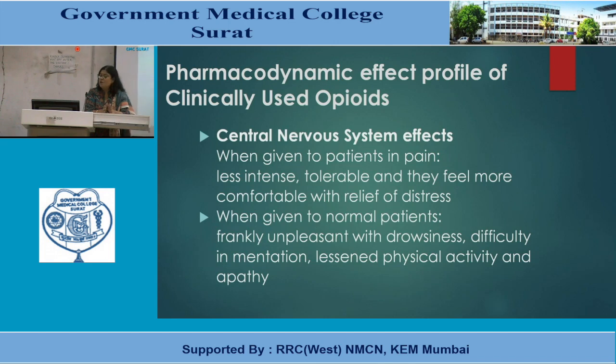They feel more comfortable because their distress is relieved. But when given to normal individuals or patients who are not having any pain, their actions are unpleasant with drowsiness, difficulty in mentation, lessened physical activity, and a sense of apathy.